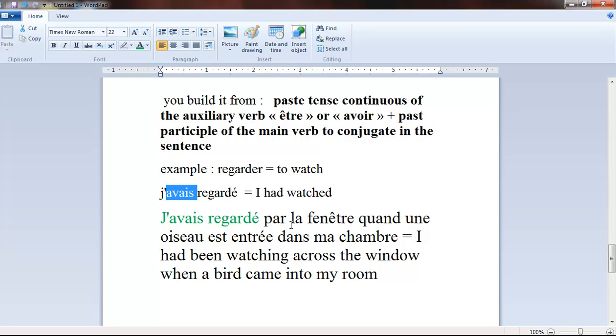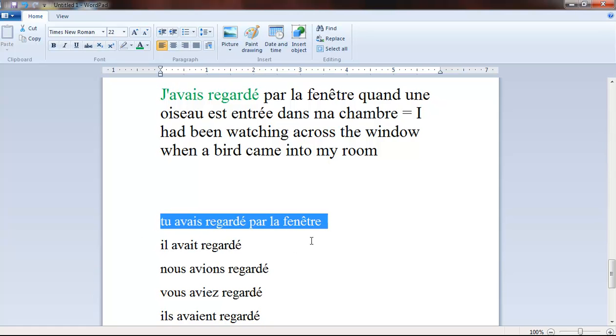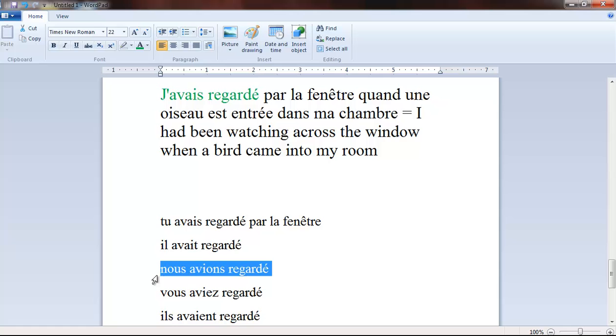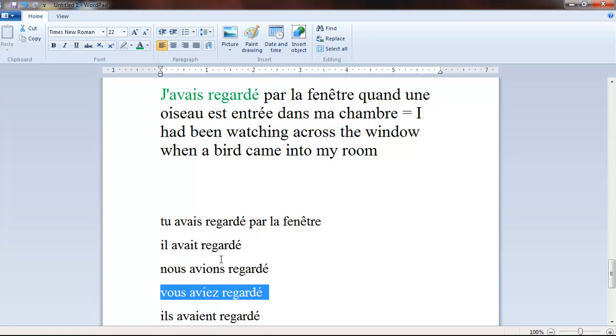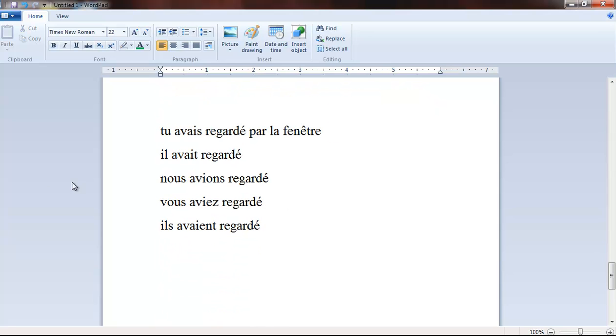So, j'avais regardé par la fenêtre, I had watched across the window. Tu avais regardé par la fenêtre, you had watched across the window. Il avait regardé, he had watched. Nous avions regardé, we had watched. Vous aviez regardé, you had watched, in the plural. Ils avaient regardé, they had watched.